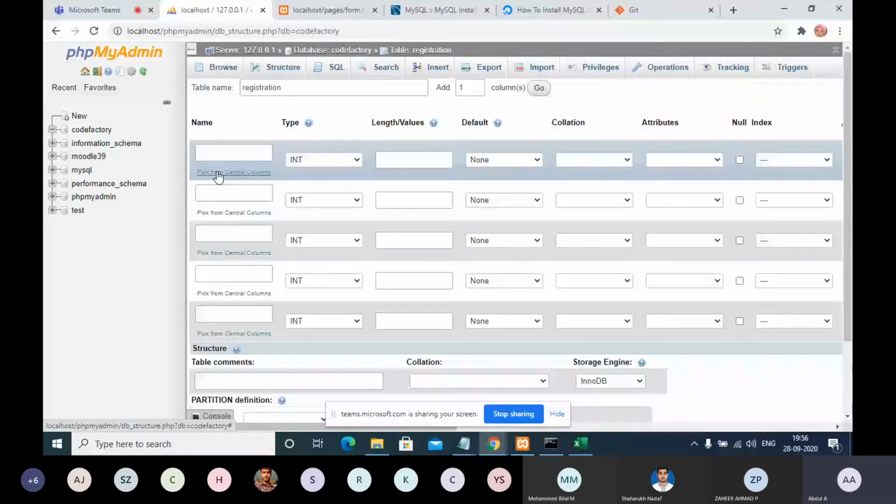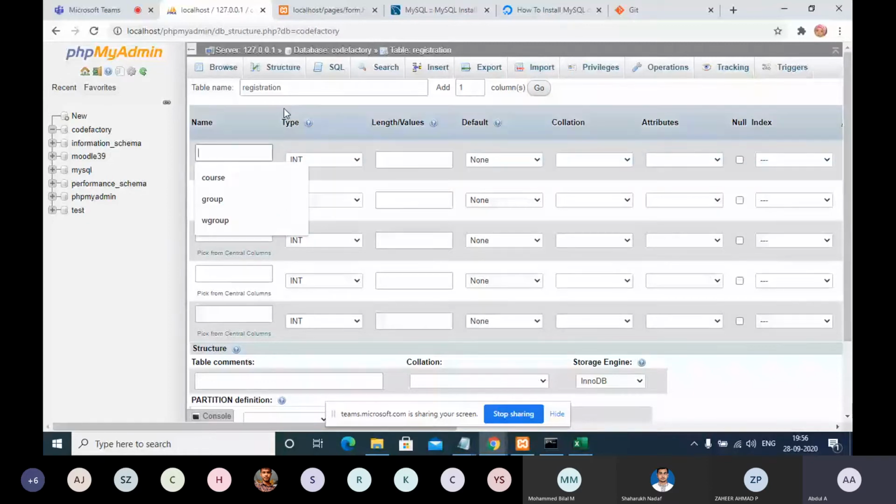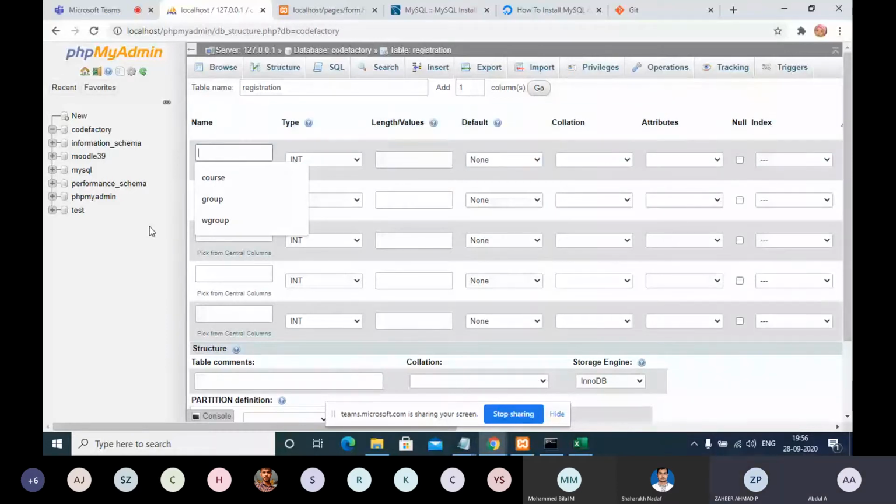For example, what will be the first column? Can anyone tell? Name? Apart from name, what can be the first column? ID. Absolutely correct.